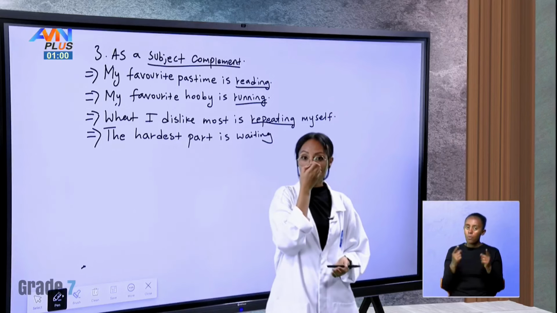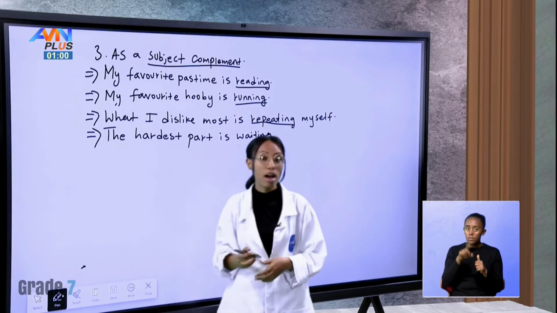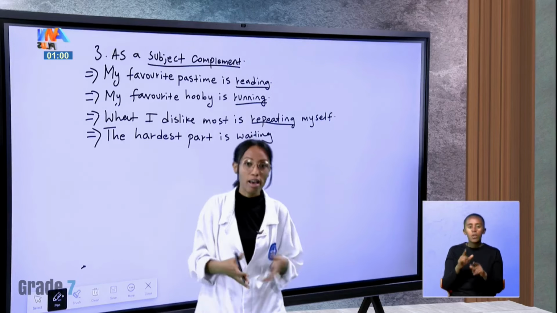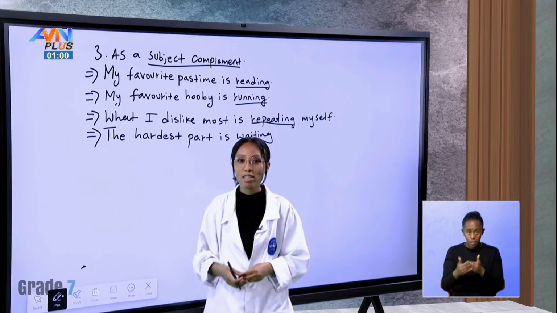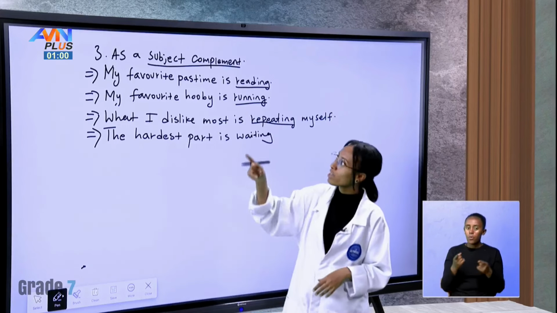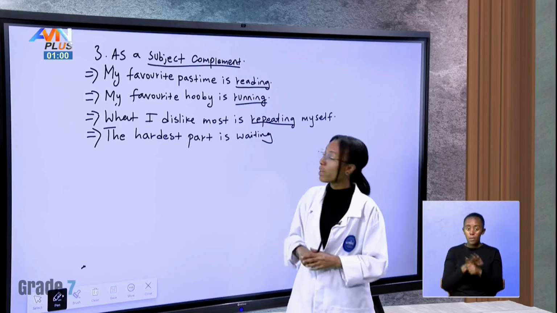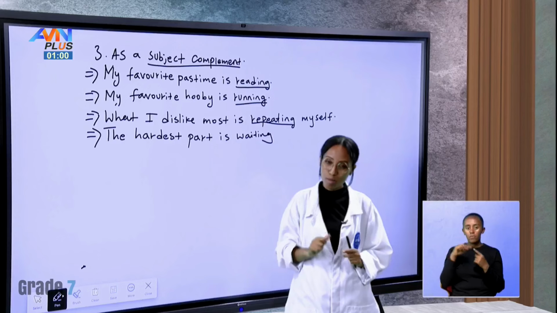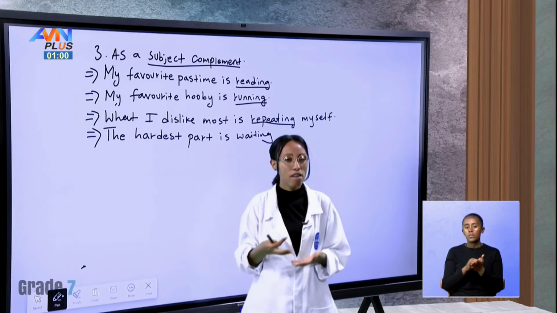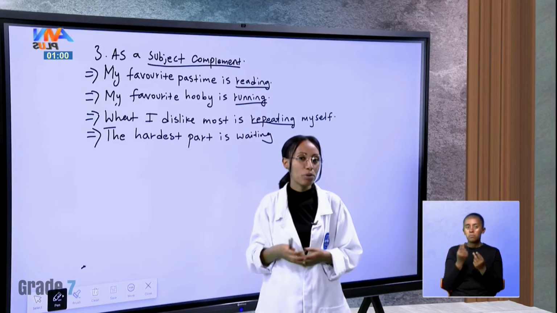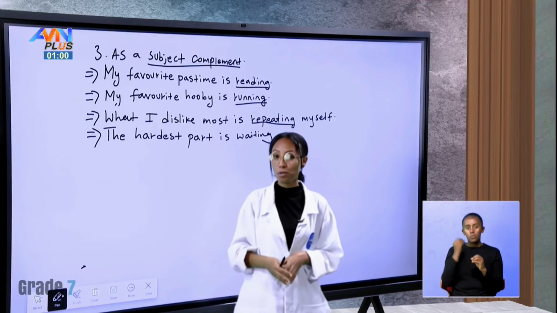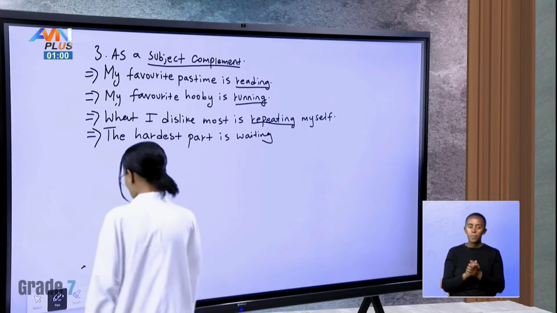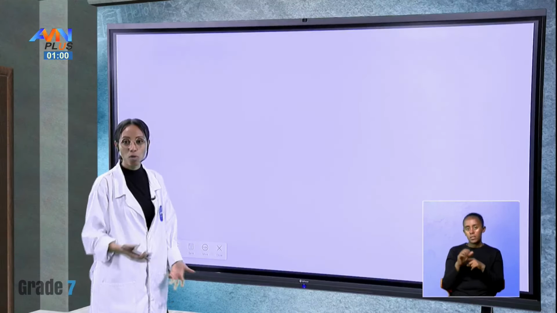When we use it as an object, first we have to have a subject, an idea of what's happening. She likes, I enjoy, I love, and then we use it as an object. Finally, when we use it as a subject complement, before the gerund we have the verb to be, is most of the time. So these are very easy patterns you can spot so that you don't get confused with the continuous form of verbs. Okay, let's see a few exercises and see how well you do.